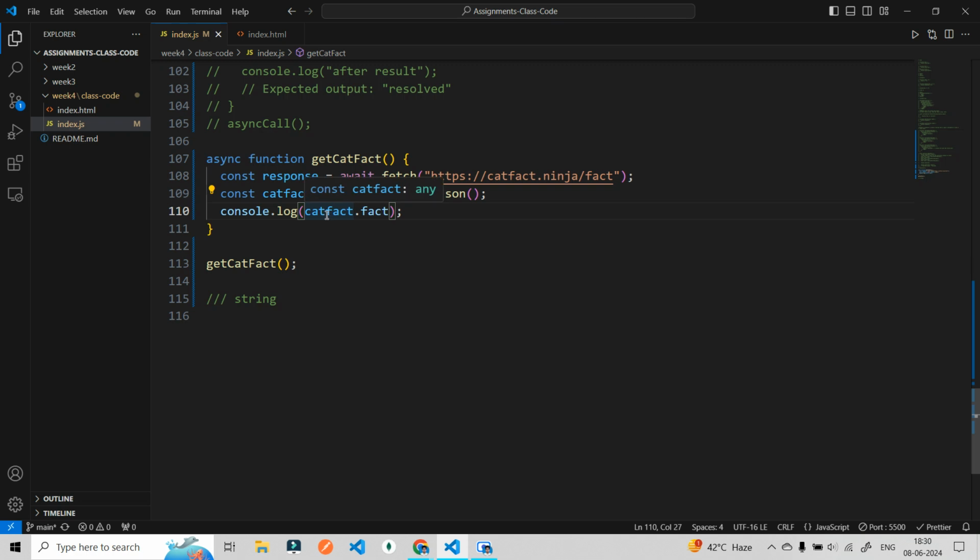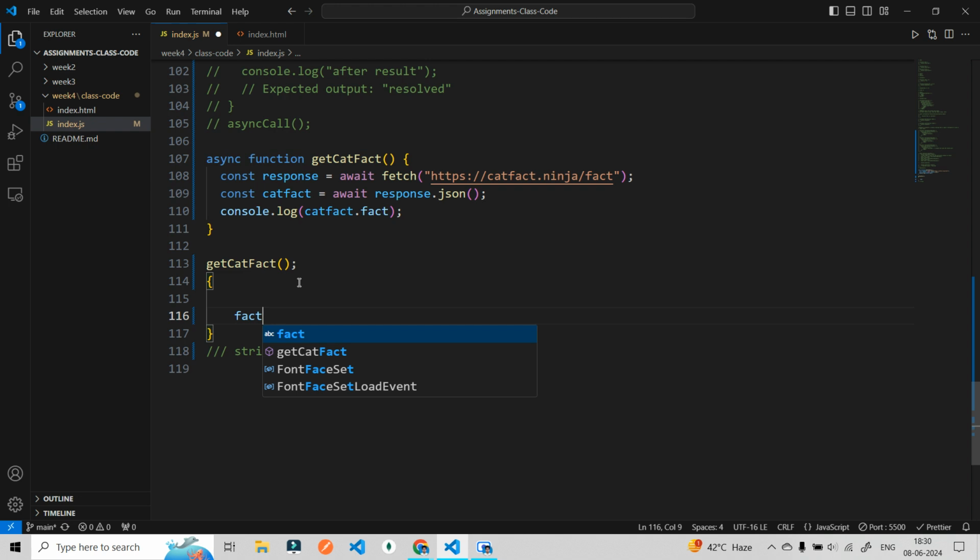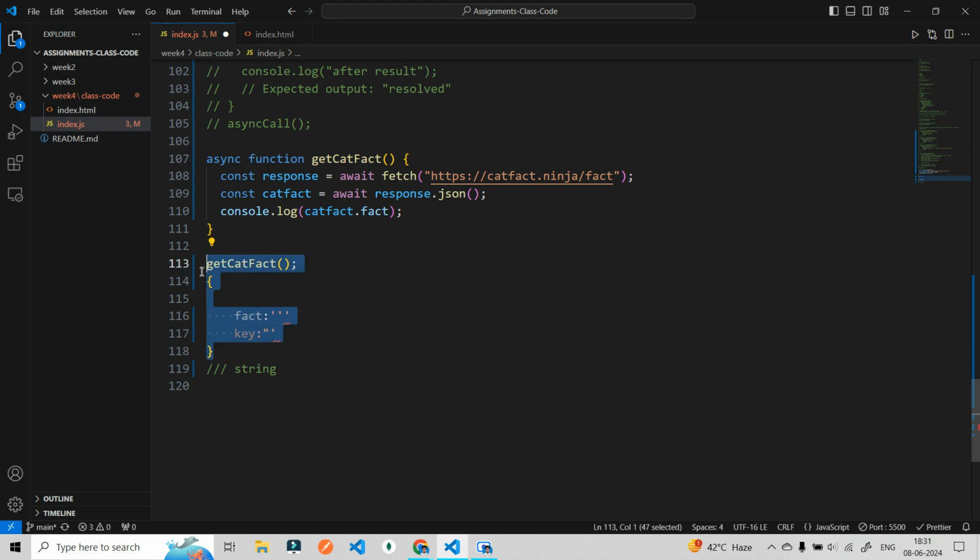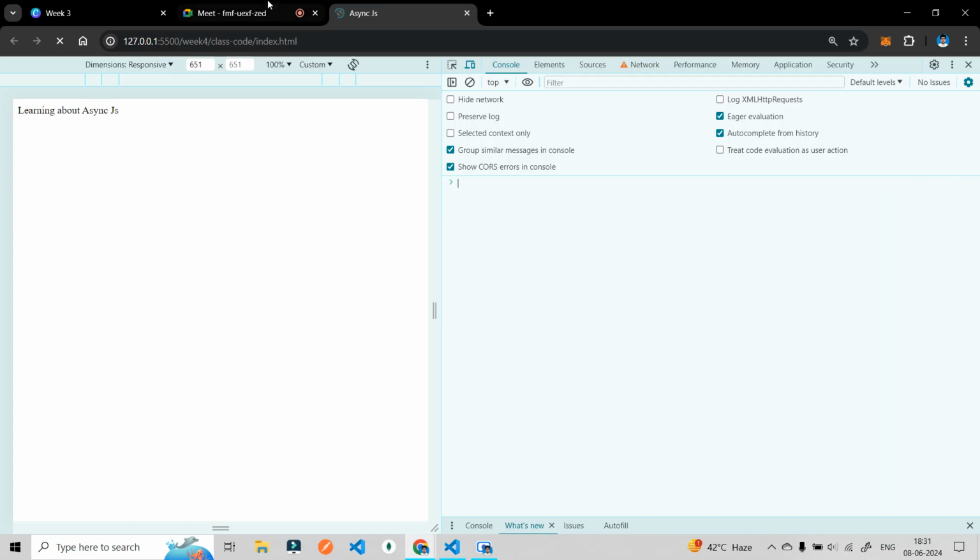Because with the help of the dot, we can use the particular key. As you know, this object has the key fact and it has a value, and then there is another key and that key has some value. So if we want only that particular fact, we can use dot fact. Okay, clear?